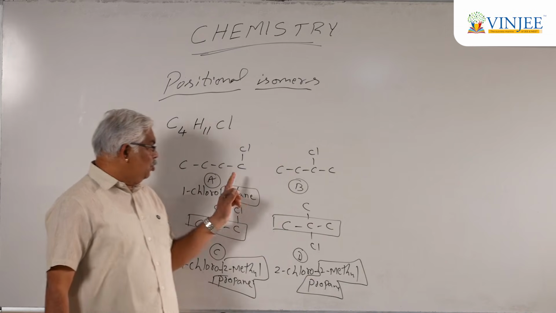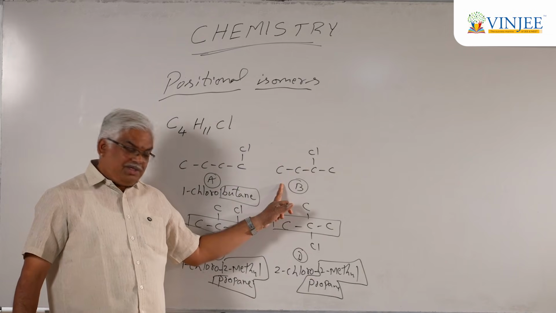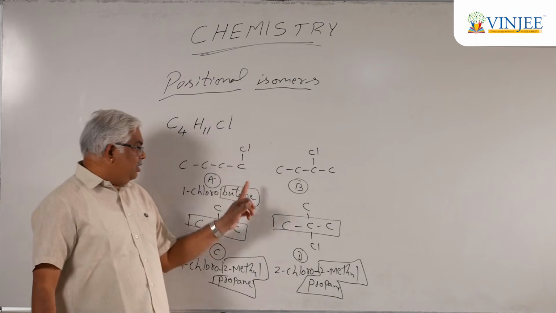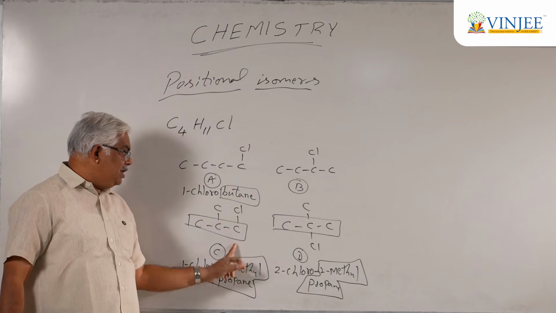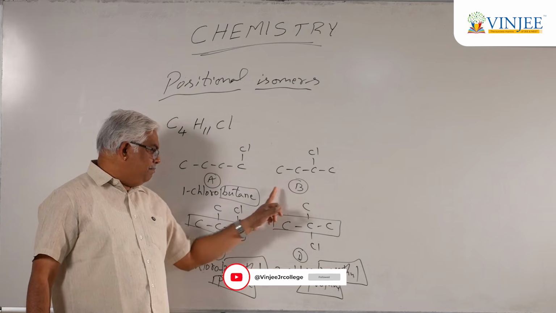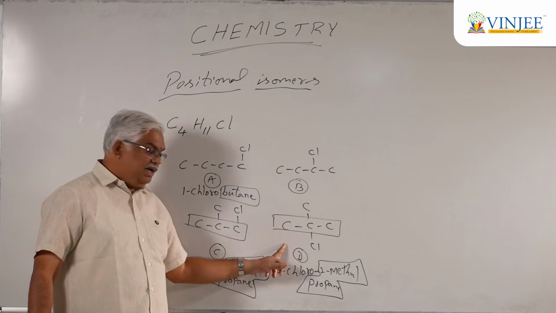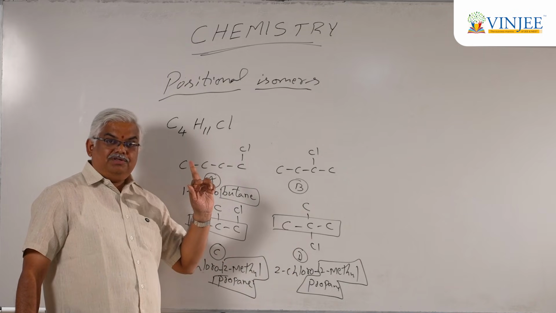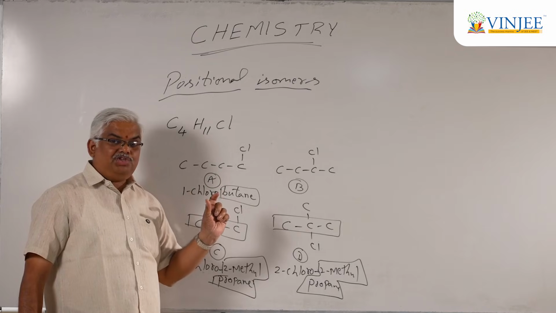Is it clear? So, A and B are positional isomers. C and D are also positional isomers. But if you take the relation between A and C or A and D, they are chain isomers to each other. Similarly, B and C and B and D are also chain isomers to each other. They are not positional as the parent chain is different.